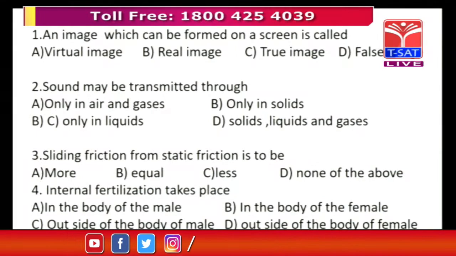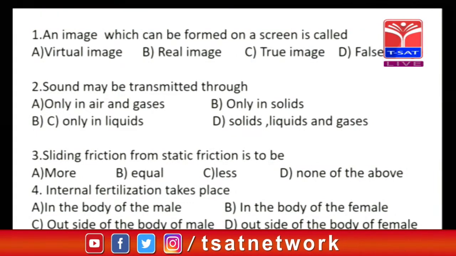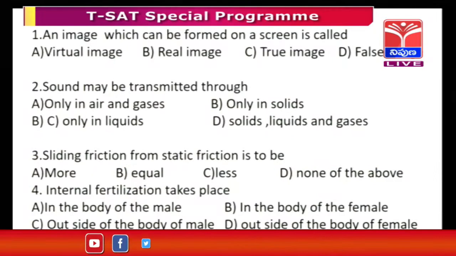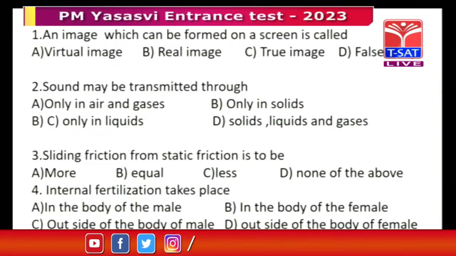By using the elimination method, C and B remain, only 50%. So, that is virtual and real. If you know the concept, what is virtual, what is real, it is nothing but a definition. So, if you catch that image on a screen, it is a real image. If you are unable to catch it on a screen, it is a virtual image.